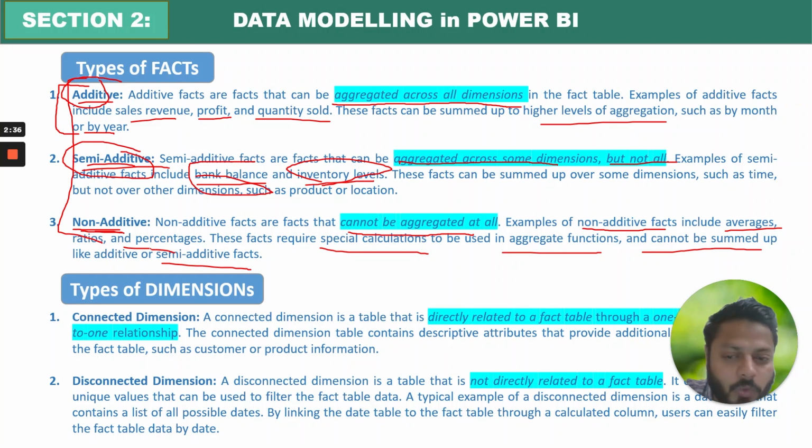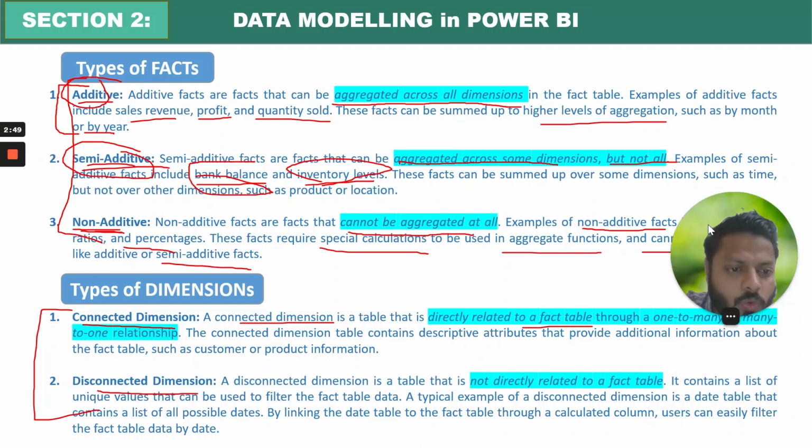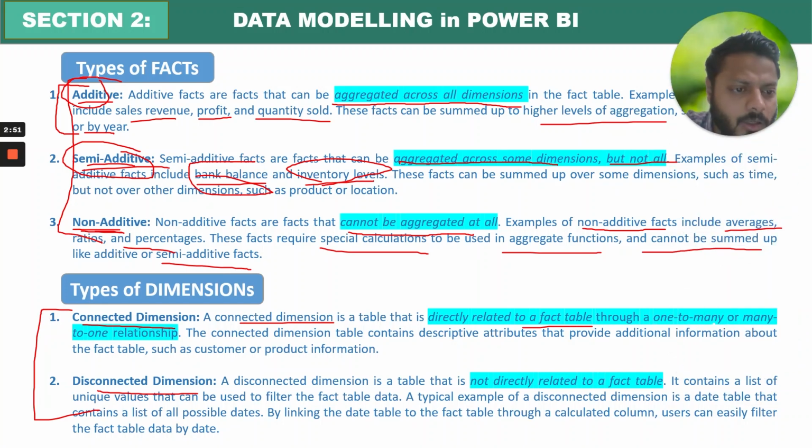Now if I move on to the types of dimensions, there are 2 types predominantly. One is connected dimension and second is disconnected dimension. A connected dimension is a table that is directly related to a fact table through a one-to-many or many-to-one relationship.